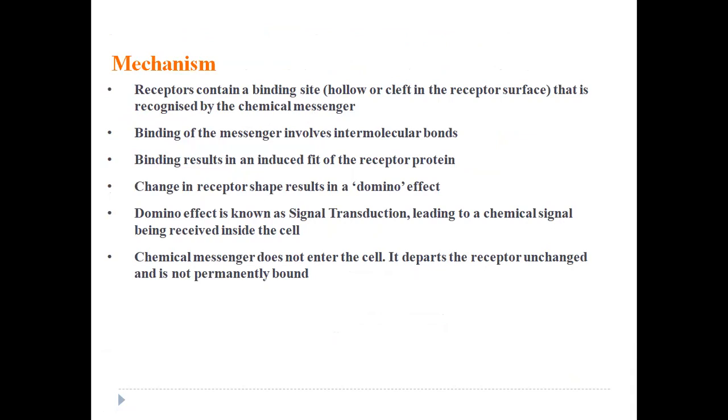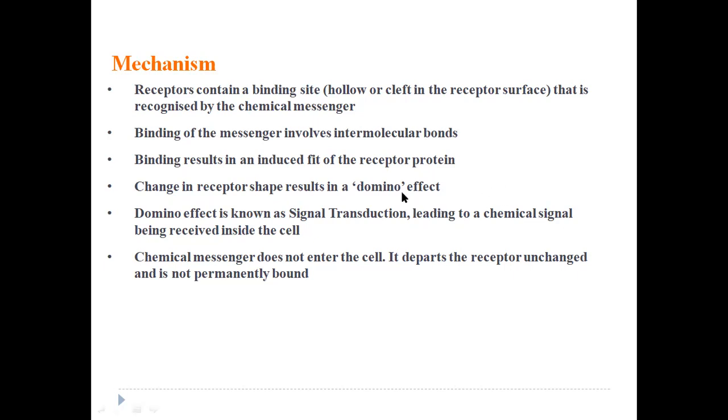Like enzymes, in enzymes we have seen the induced fit. Here also, when receptors bind to the chemical messengers, there is an induced fit. The receptor will undergo a slight change in the binding site such that it will have maximum interactions with the chemical messenger. That slight change in shape of the binding site of the receptor is known as the domino effect.